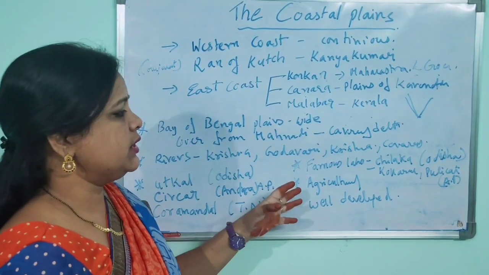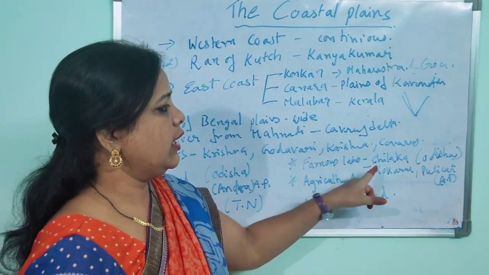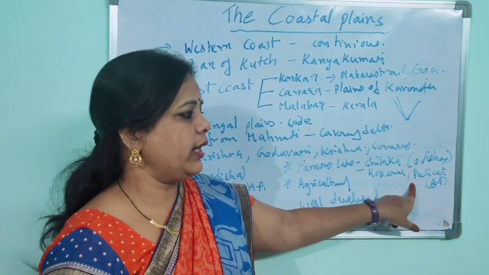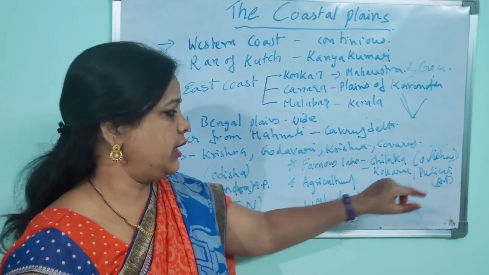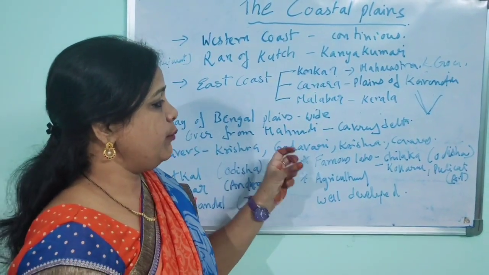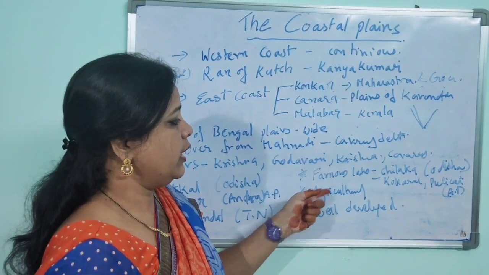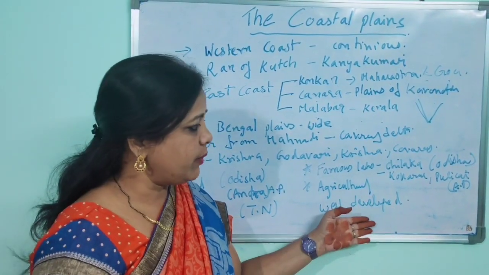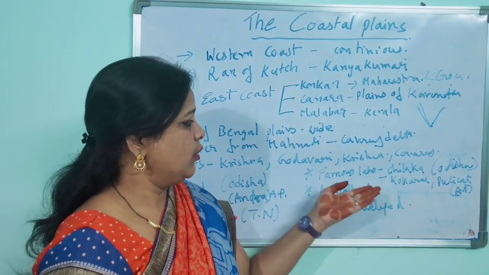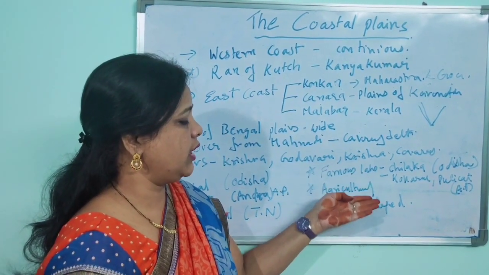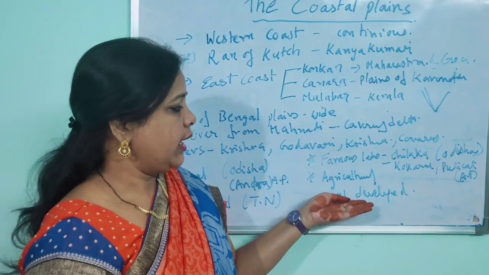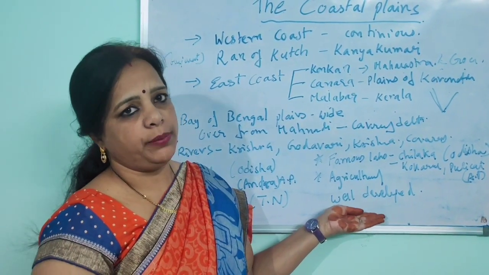And the famous lakes are Chilka in Odisha, and Kolleru and Pulicat in Andhra Pradesh. The major key point here is that because of these rivers, Krishna, Godavari, Kaveri, the area is very fertile and agriculturally well developed.